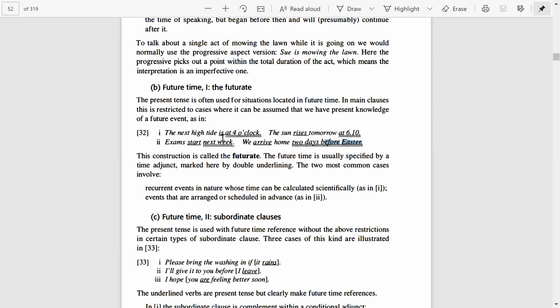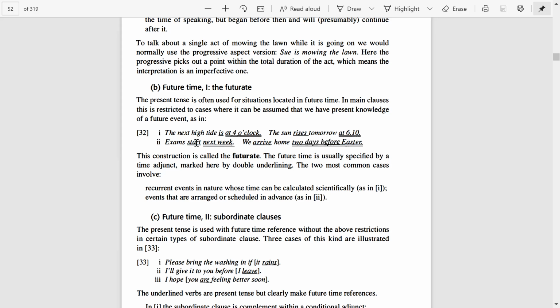And if you see the verbs here, is, rises, start, and arrive, these are present verbs, but they show future tense, right? They show future time. For example, here, start shows next week, right? Exam start next week. We are not writing exam will start next week.